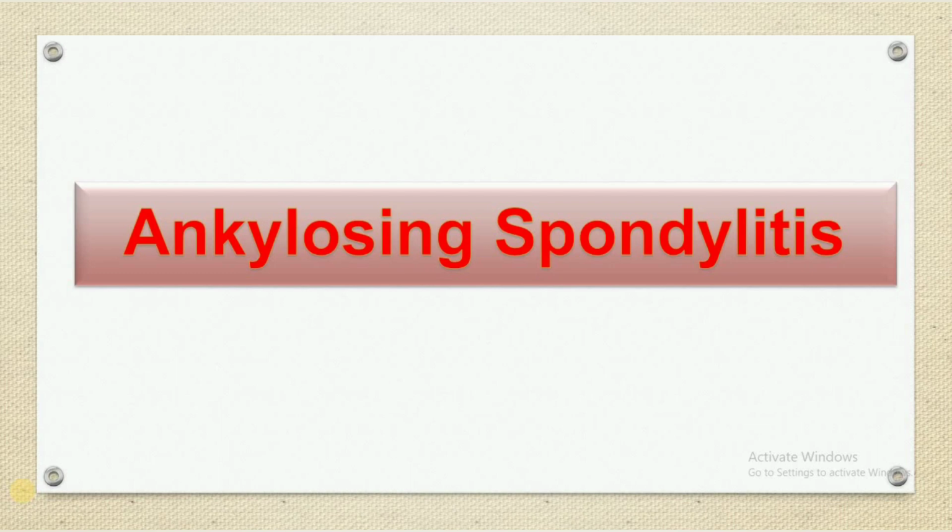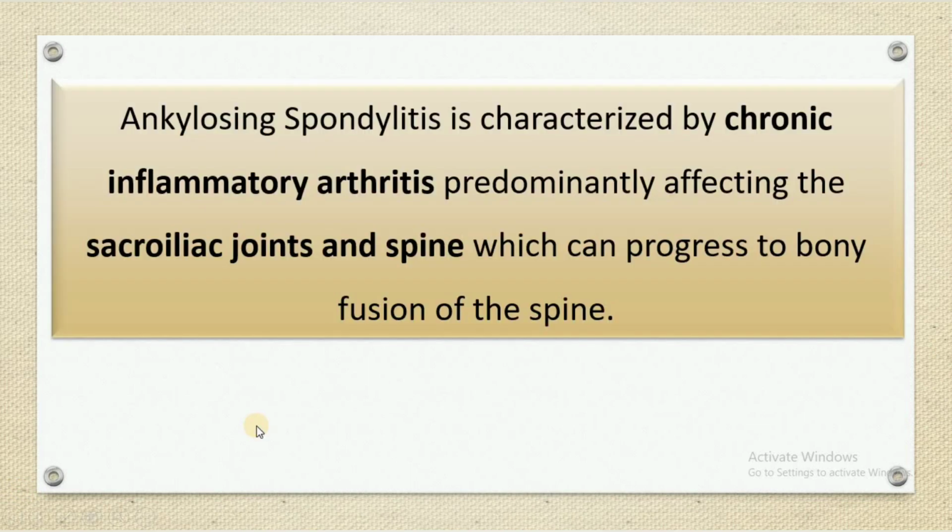So, what is basically ankylosing spondylitis disease? Ankylosing spondylitis is characterized by chronic inflammatory arthritis, right? It is a disease of inflammatory arthritis predominantly affecting the sacroiliac joints and spine, which can progress to bony